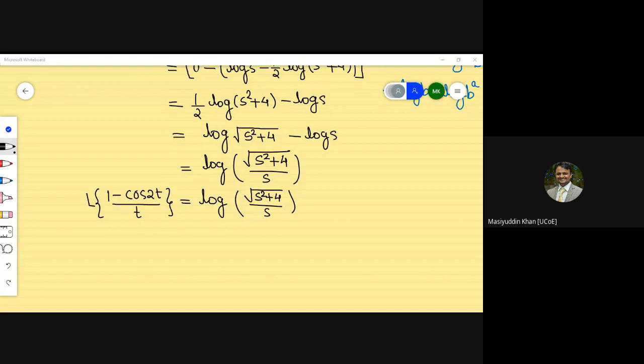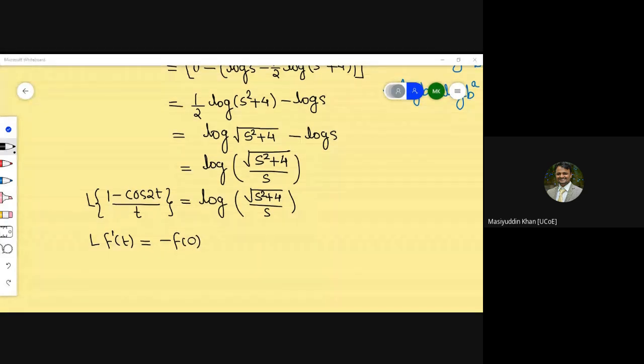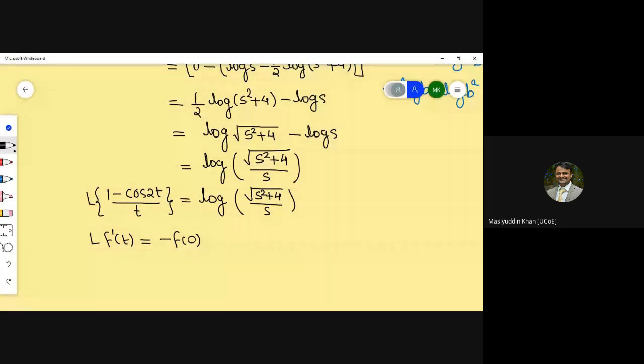Very good. So we have to write the formula first of all here. Laplace of f dash of t is equal to minus f of 0 plus s into Laplace of f of t.